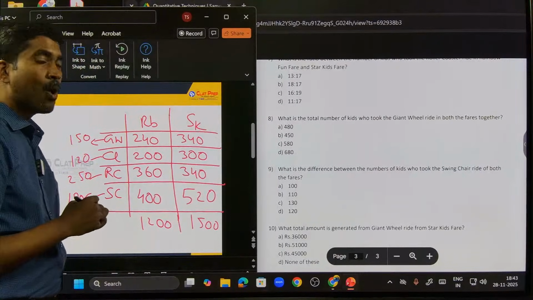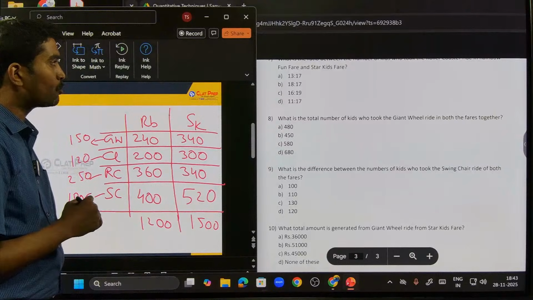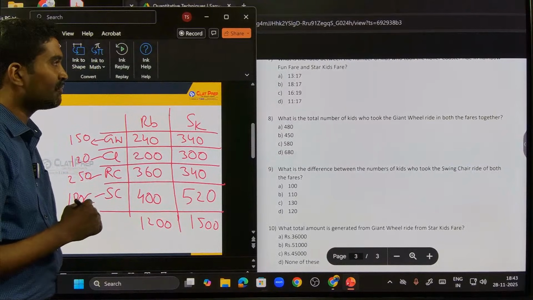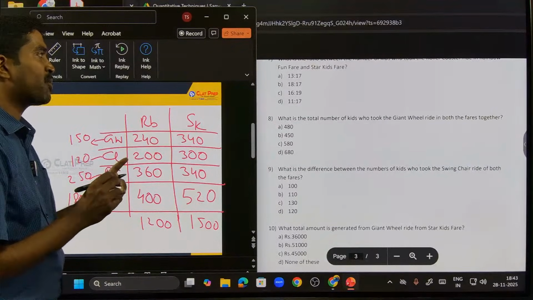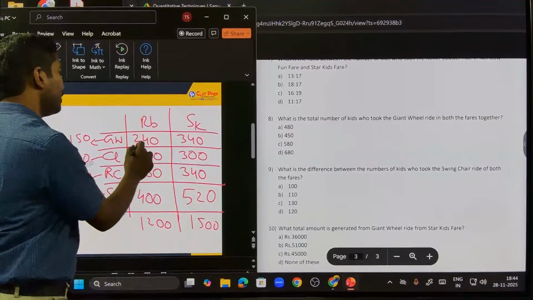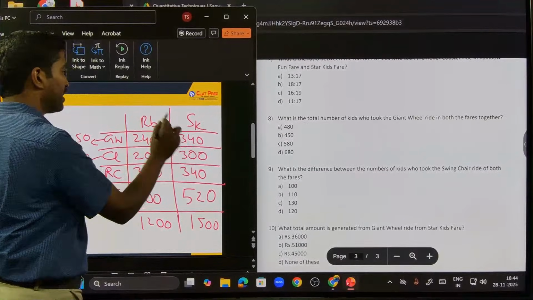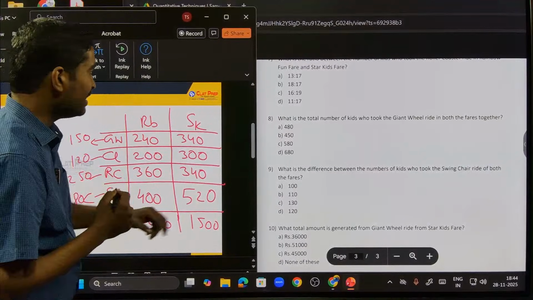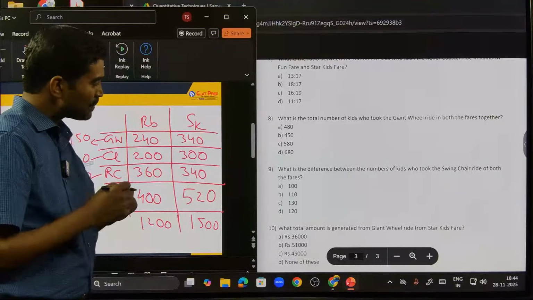Next one. What is the total number of kids who took the giant wheel ride in both the fairs together? Total number of kids who took giant wheel. How much is that? 240, 340. What is the total? 580. 580 is option C, right?